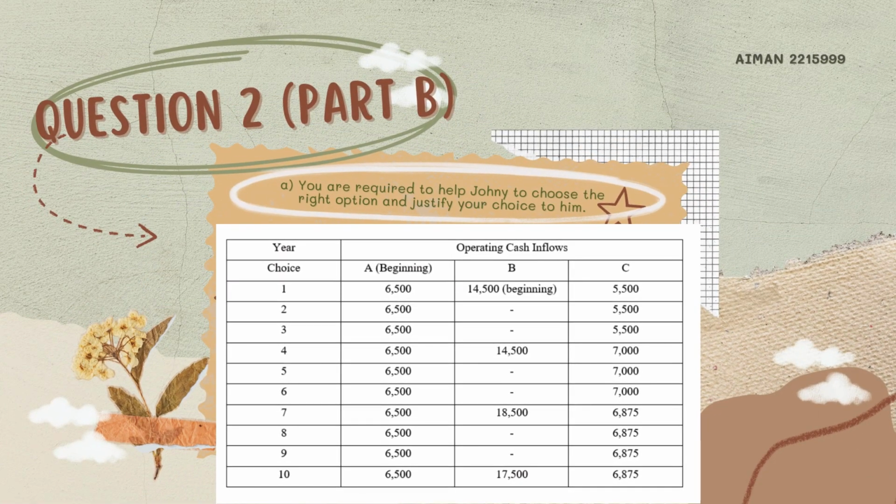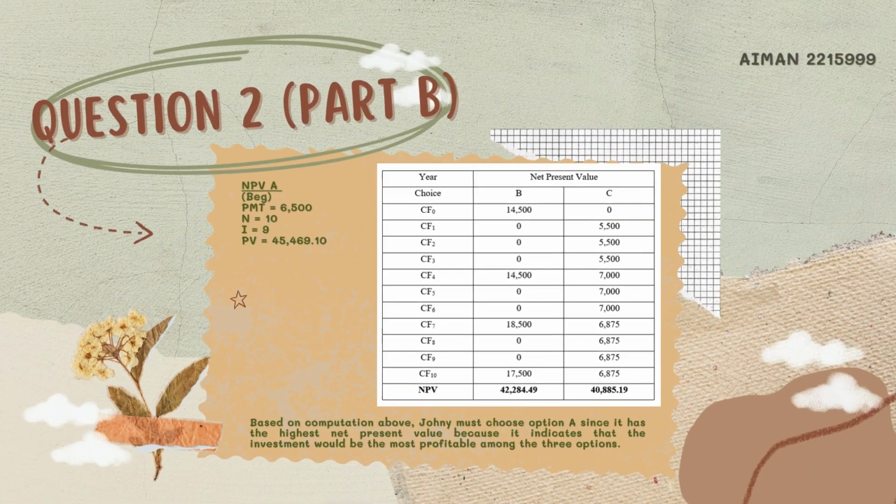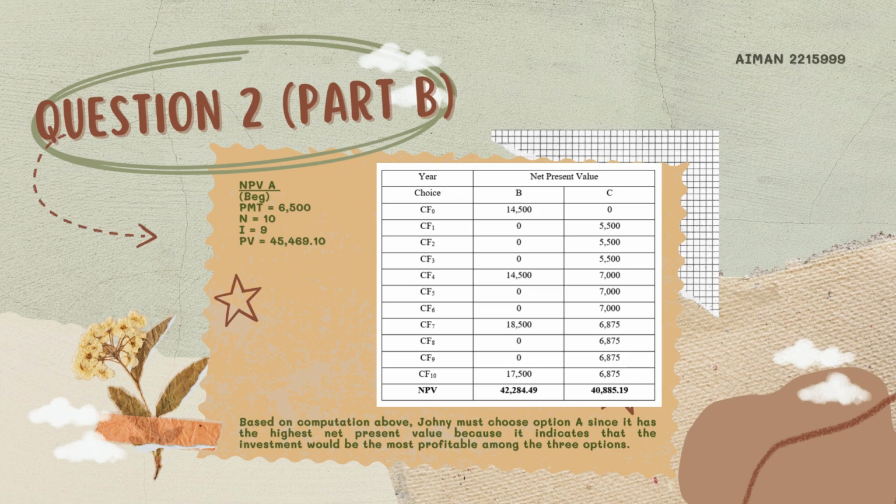The first requirement is you are required to help Johnny to choose the right option and justify your choice to him. So here we made a table to simplify the flow of the money that Johnny will receive every year from the information given. In order to help Johnny, we must compute the net present value of all the choices, and we have to choose the highest one.